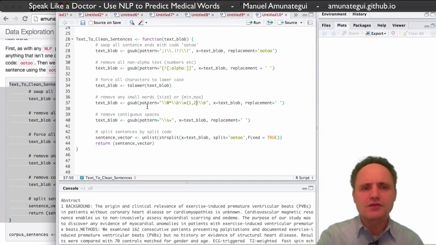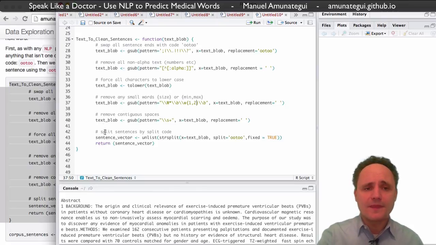And we're going to remove words that are between 1 and 2 characters, including 1 and 2. So we don't want is, it, I. We're going to remove all those. That's just going to be noise for our model. And finally, there's also going to be contiguous spaces. We don't want that. It's just going to build up some bulk in our vectors and our lists.